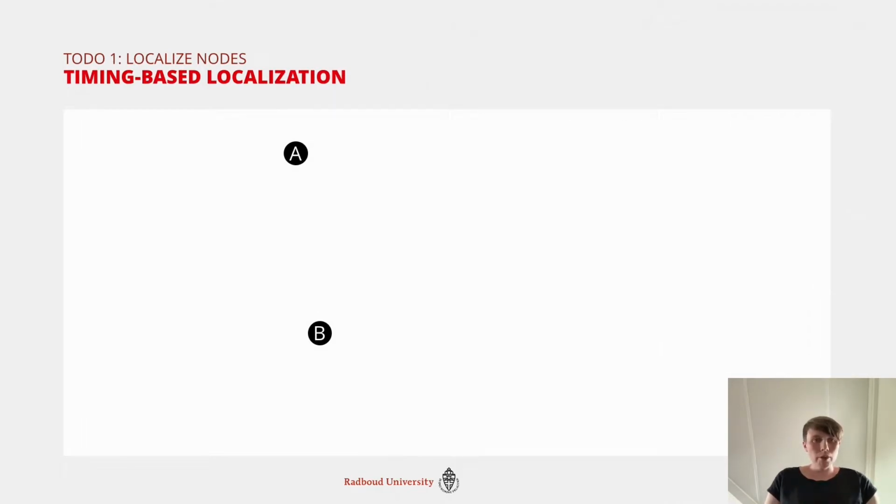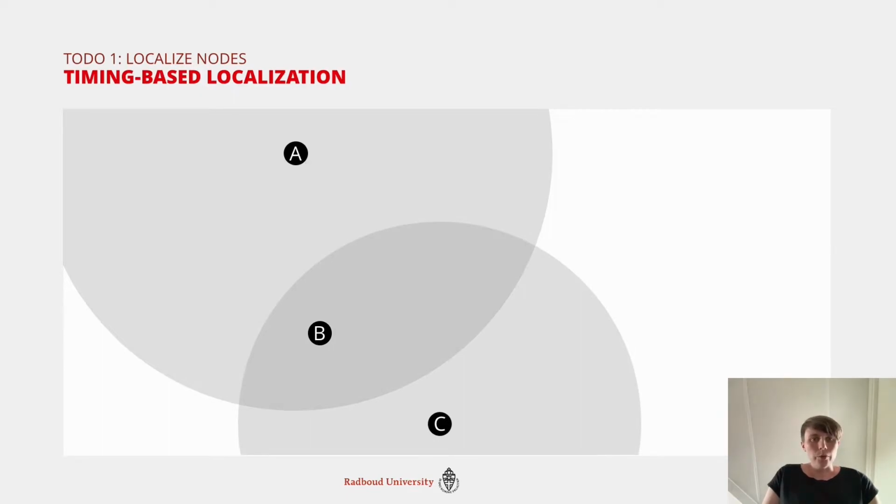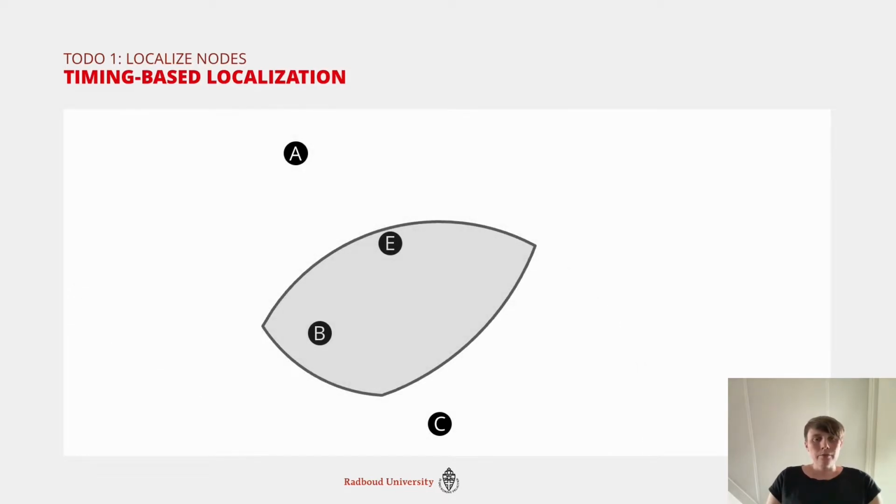So we have A and B. We measure the round trip time. We get the distance. We draw the circle. But we don't just do this once. We do it multiple times. We add another node and another node. And you already see these measurements create a lot of circles. They all agree in their intersection. So this intersection is the area where B must be located because all the measurements agree there.